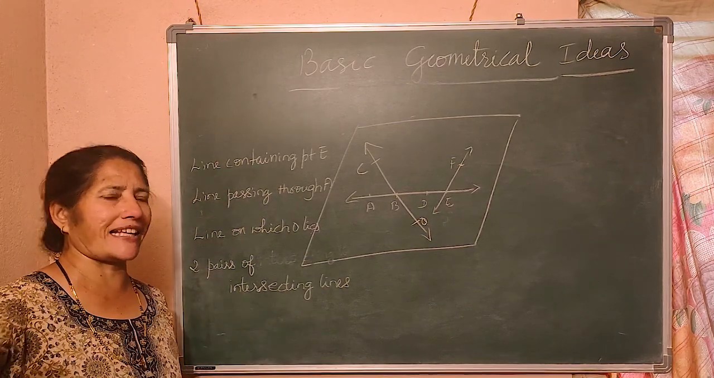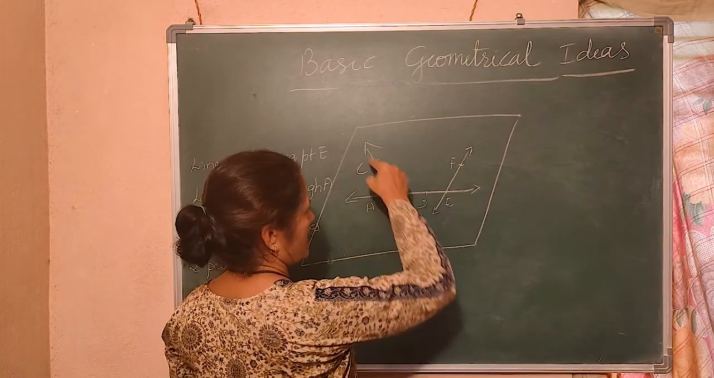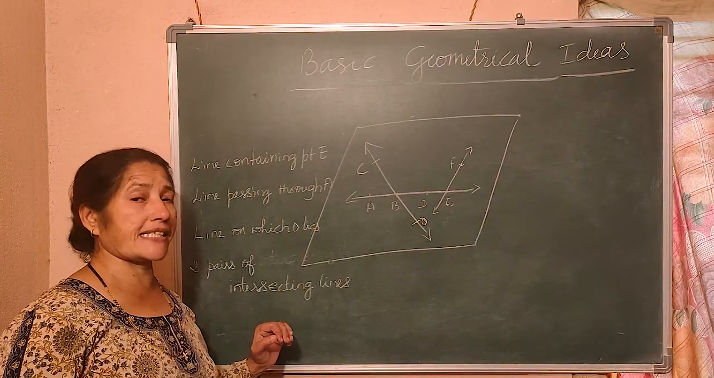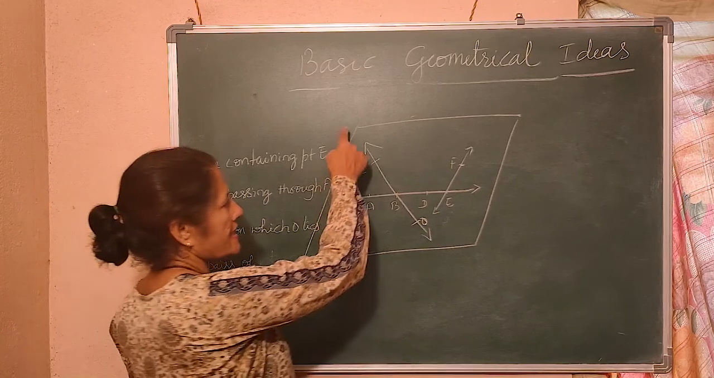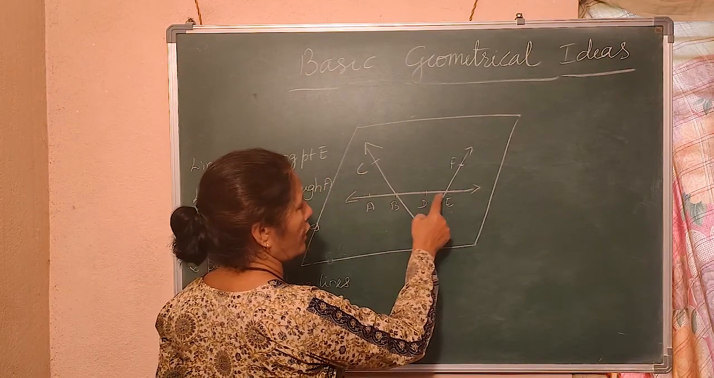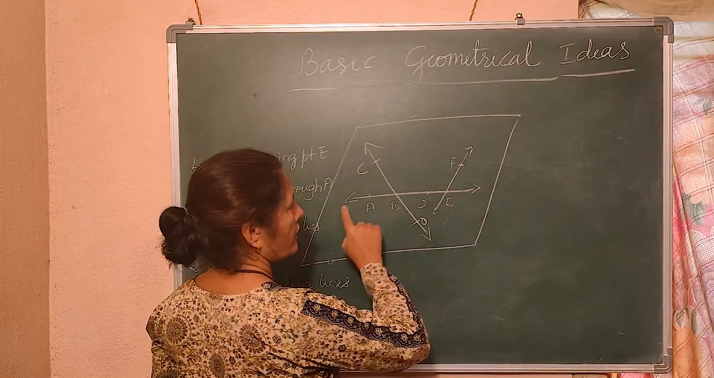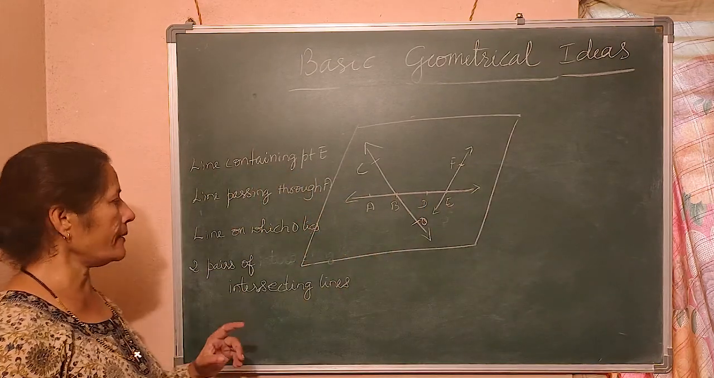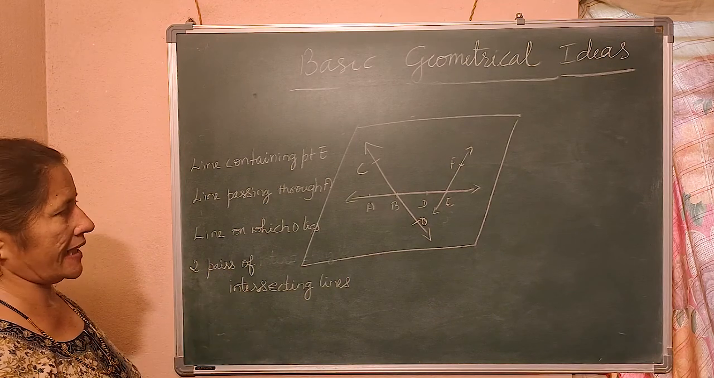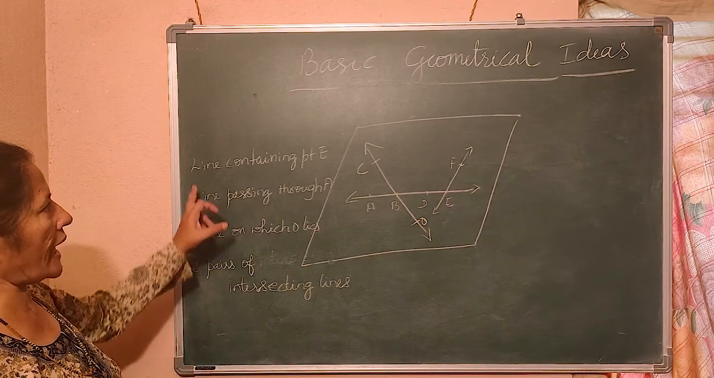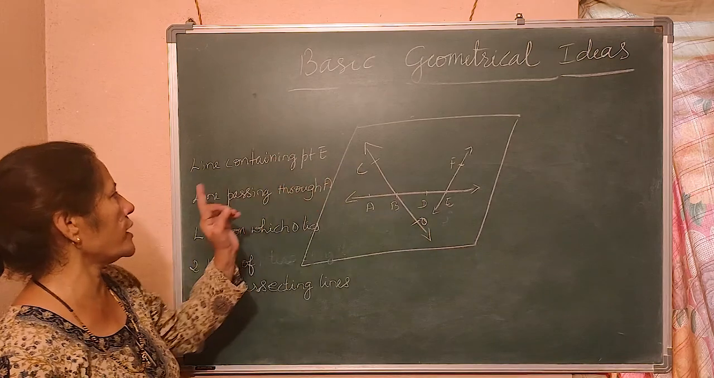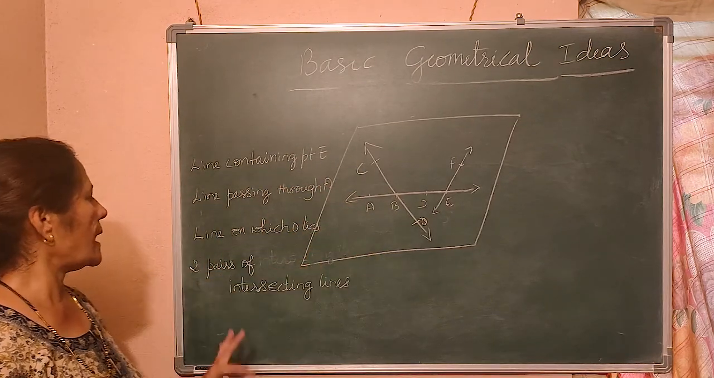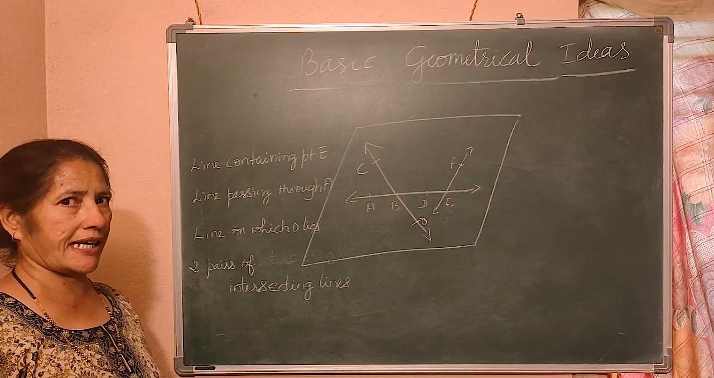Two intersecting lines. See, this also intersects. They cut at one point. That is called intersect. They intersect at one point. See, CO and AD you can write down, or AB you can write down, or AE you can write down. Understand? So, line containing point E you understood. Line passing through A. Line on which O lies. Two pairs of intersecting lines. Understand?